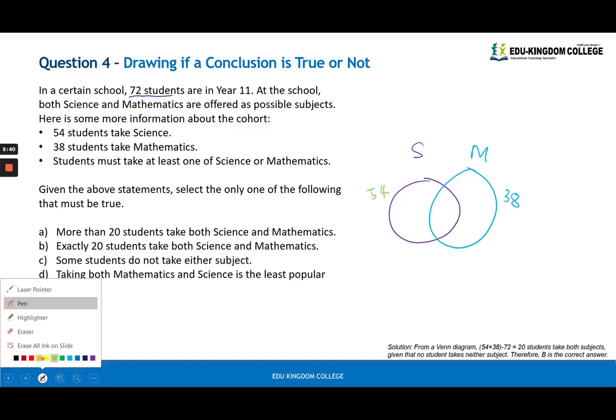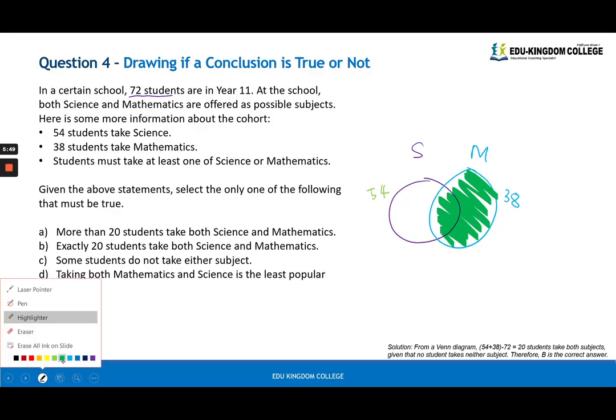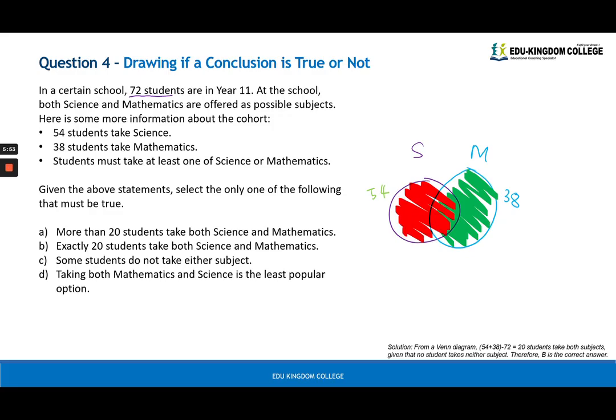You have to understand here, I'm going to use my highlighter. If I count the people who did maths, which is 38, and then I count the people who do science, which is 54, you notice that we have double counted this middle section here.